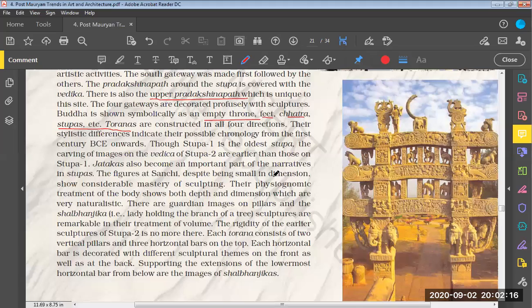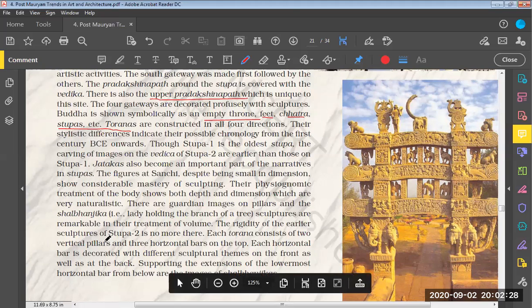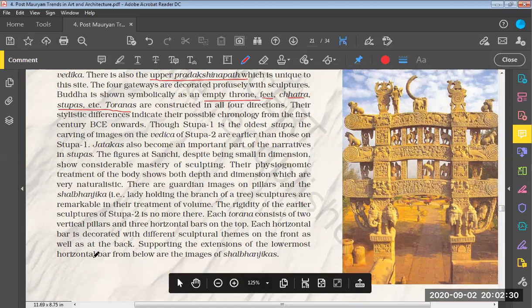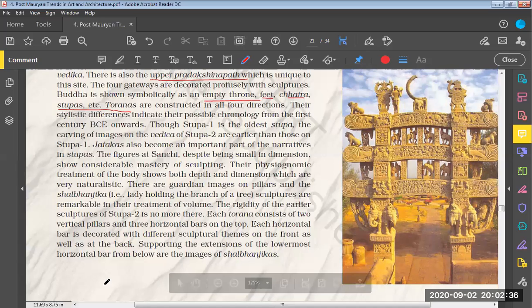Okay, fine. So the torans are constructed in all 4 directions. Their stylistic differences indicate their possible chronology from the 1st century BC onwards. Though stupa 1 is the oldest stupa, the carving of images on the Vedika of stupa 2 is earlier than those on stupa 1. So the Vedika depicts that it is earlier than stupa 1.